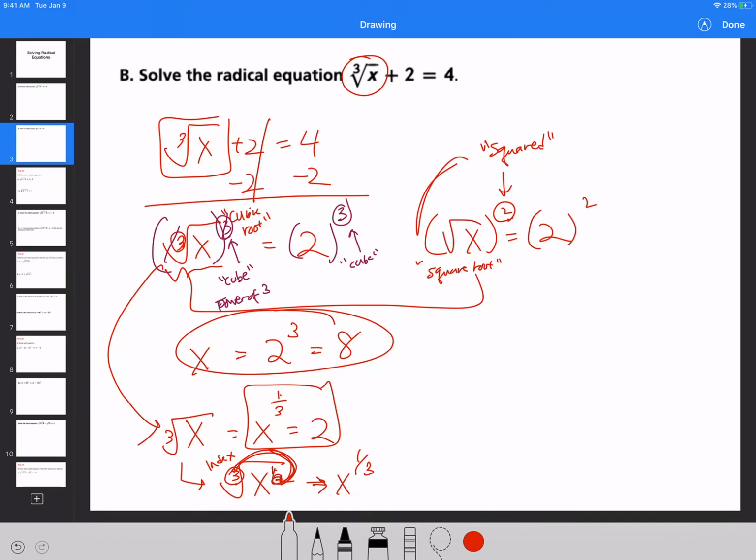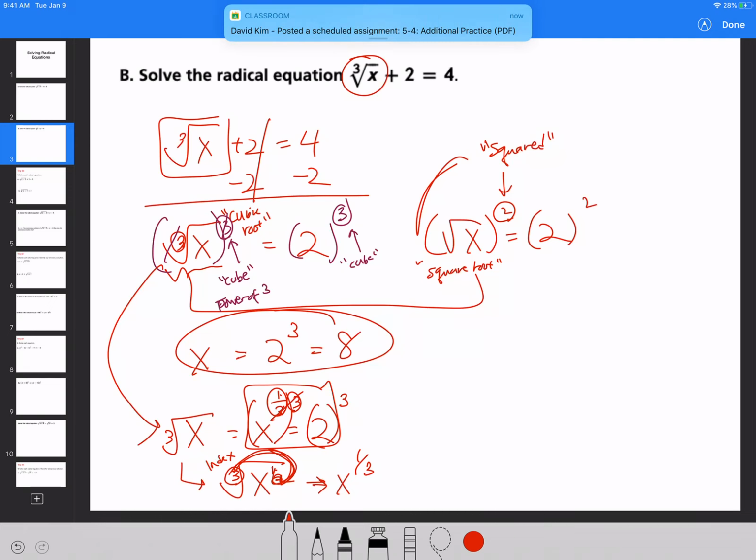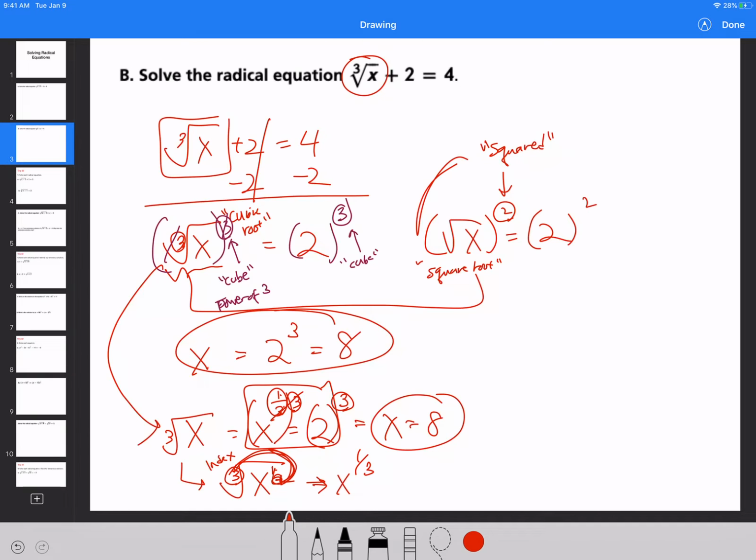Now, if I want to get rid of the 1 over 3, remember, you have to raise it to the power of 3. It's pretty much the same thing. Raise it to the power of 3. 1 over 3 times 3, they cancel each other out, and therefore you're going to have 1. And then you're going to have 2 cubed on the other side. So x is equal to 8. It still gives you the same answer.